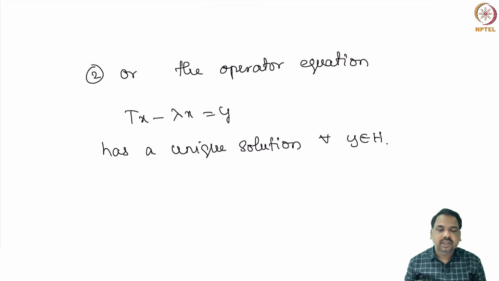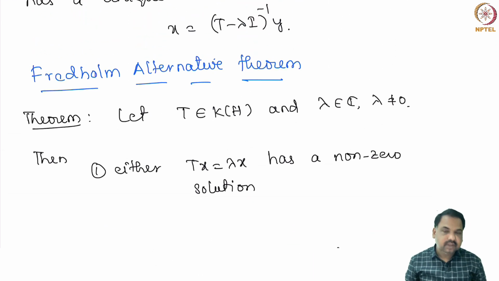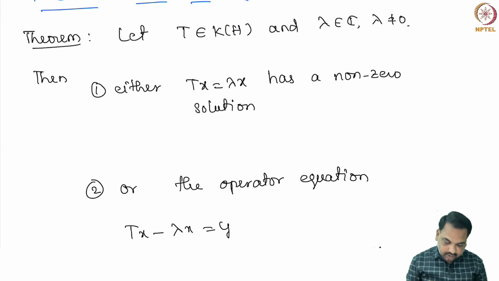That means depending on y you get x. This theorem is known as the Fredholm alternative theorem.